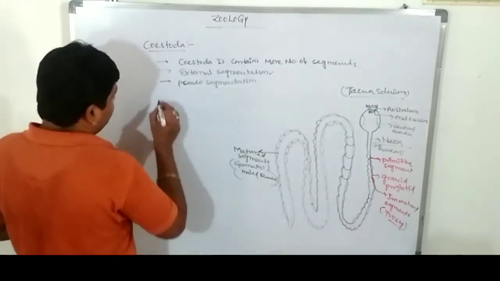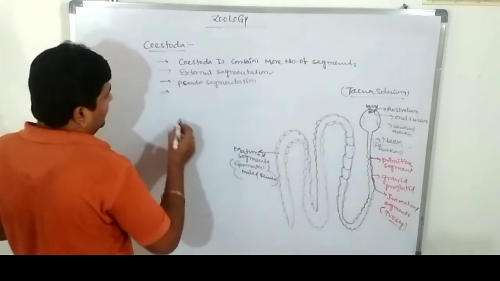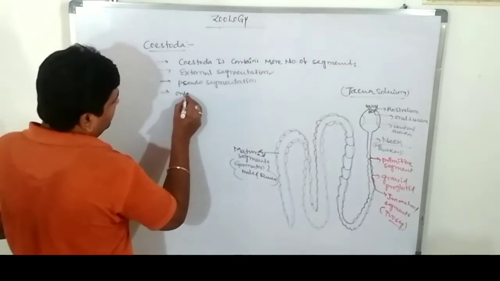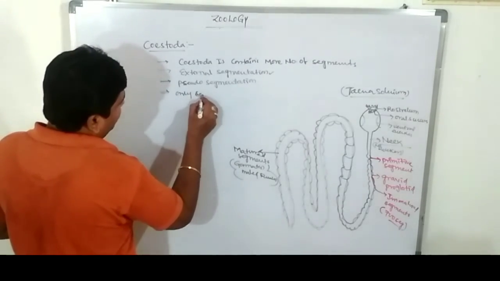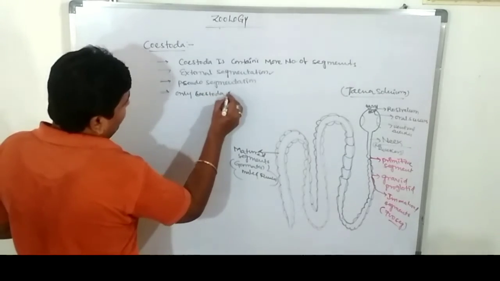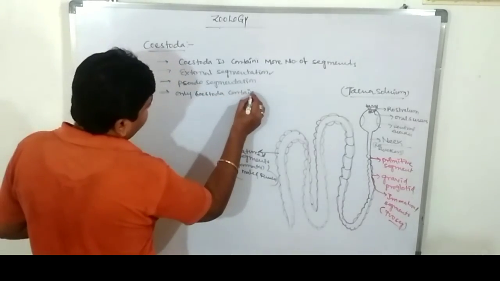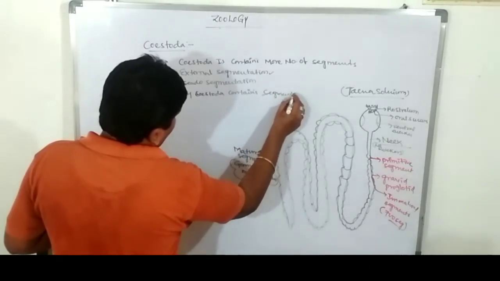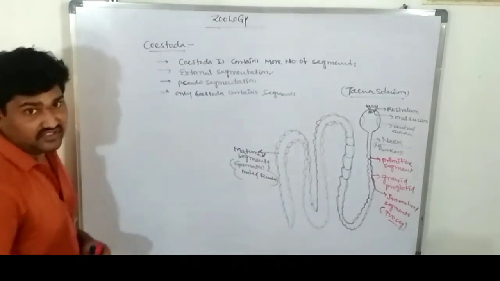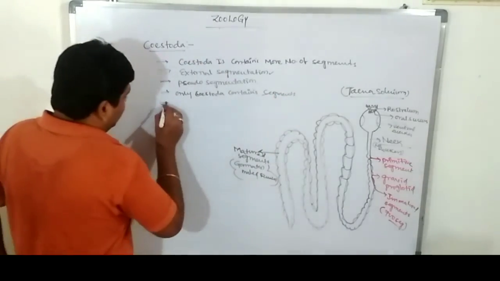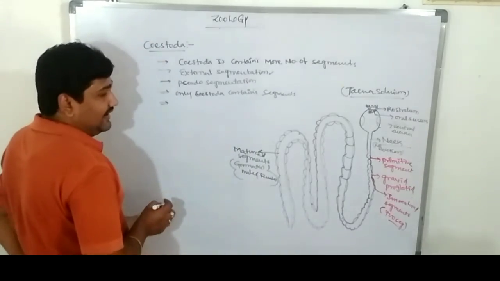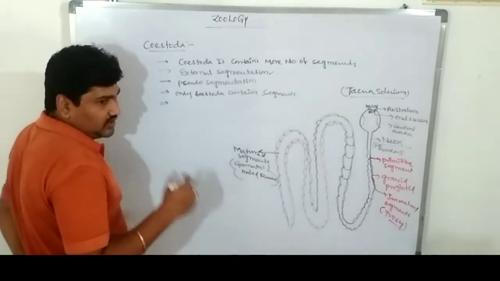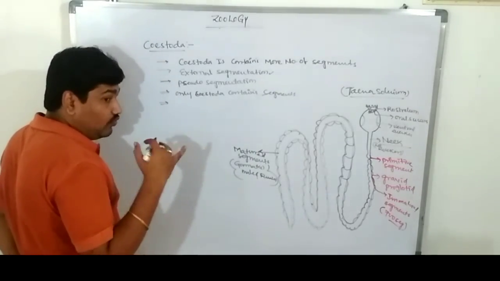Pseudo segmentation. Only the Cestoda contain segments, and all the remaining classes lack segments. Then there is Echinococcus granulosus, also called the dog worm.